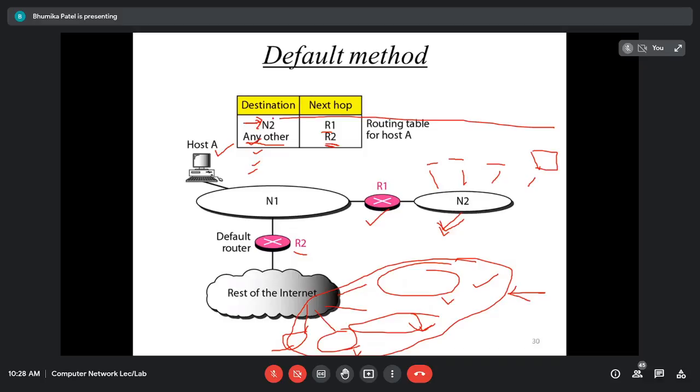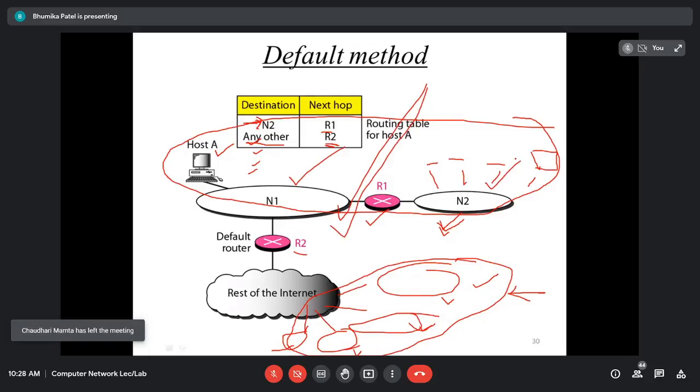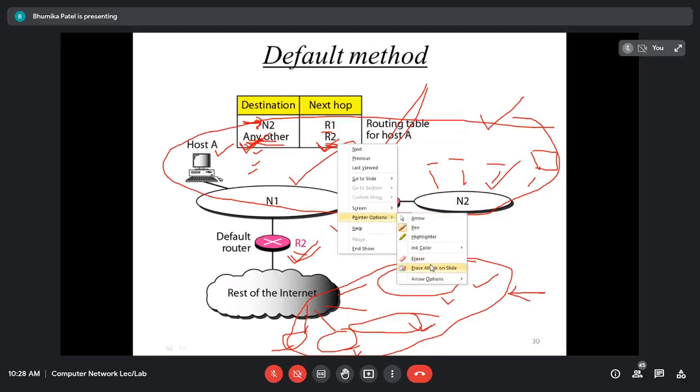Okay, this network 2 is private, for example. Or for example, I have this particular entire network, right? I have divided it into two parts, subnetting. So this is called subnet 1 and this is called subnet 2. I have made a separate entry for subnet 2, and for all the rest of the networks outside this whole network, I have made just a single, individual entry. That is called the internet entry. Now you can say default entry with the IP address. To write any other, the IP address will be 0.0.0.0. And whenever my destination machine is anything apart from this network, then we are going to use router 2. We have to forward the message to router 2. That is it.